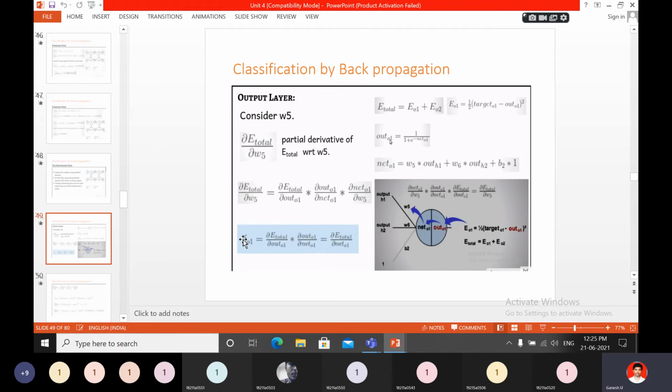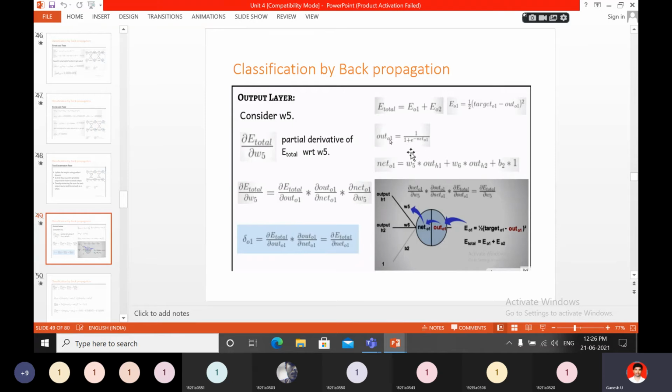In classification by backpropagation, you can find the differentiation using this formula. E total equals EO1 plus EO2, the error in the O1 output and the error in the O2 output. EO1 is equal to 1 by 2 into target O1 minus out O1 whole square. Out O1 equals 1 by 1 plus e power minus net O1.